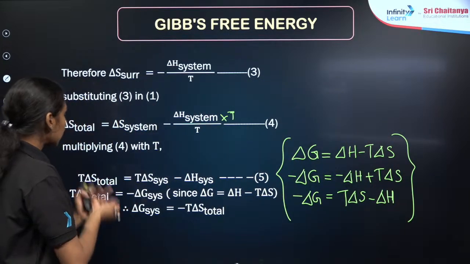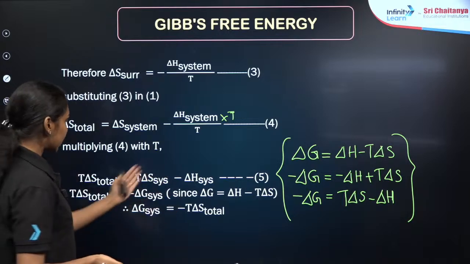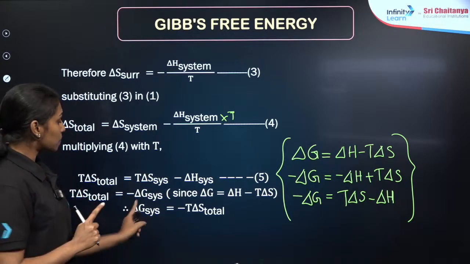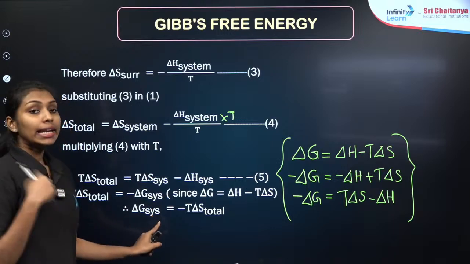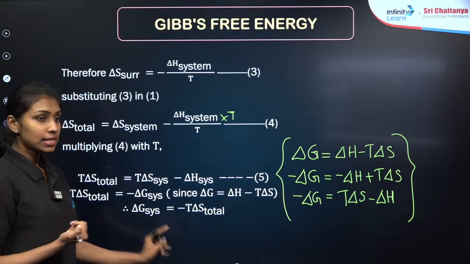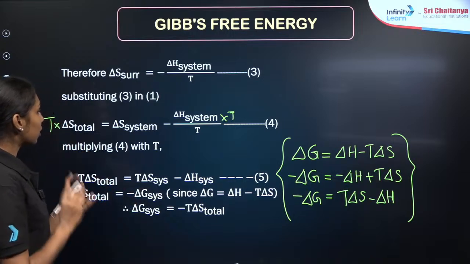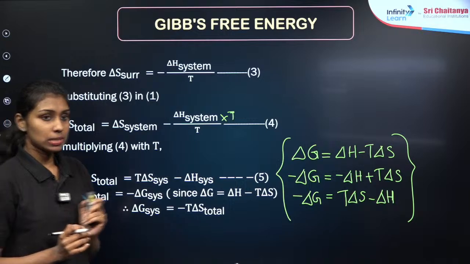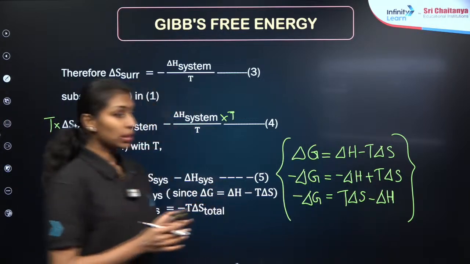Now, in order to predict in terms of Gibbs free energy, I am just rearranging the equation. It will become delta G system, which means change in Gibbs free energy of the system, is equal to the negative of the product of temperature and the delta S of the universe. Clear? This is a simple derivation to calculate the delta G system in terms of temperature and spontaneity, I mean entropy.